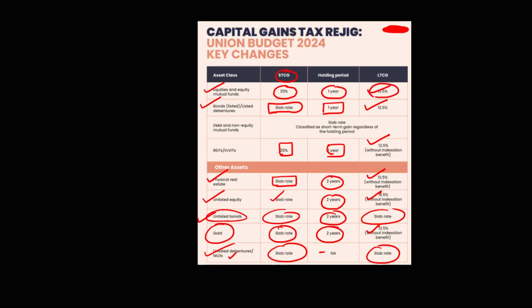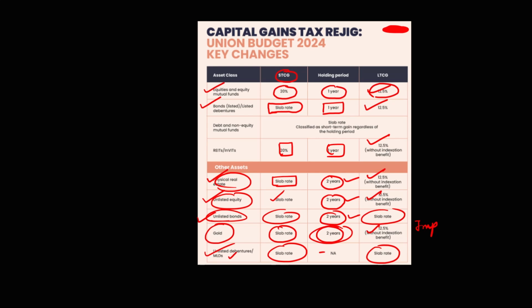However, the holding period for the long term for real estate is 2 years, unlisted equity is 2 years, unlisted bonds is 2 years, gold is 2 years. So this is a difference between equity and gold. The holding period for long-term capital gains tax is 2 years for gold, for real estate, for unlisted stocks, for unlisted bonds, but the holding period for long-term capital gains for equities and mutual funds, and listed bonds, is 1 year. This is very, very important.